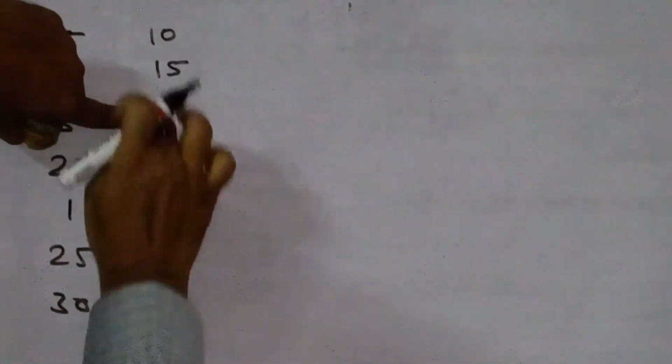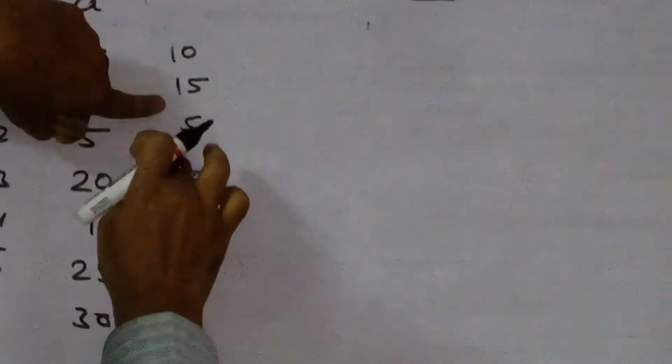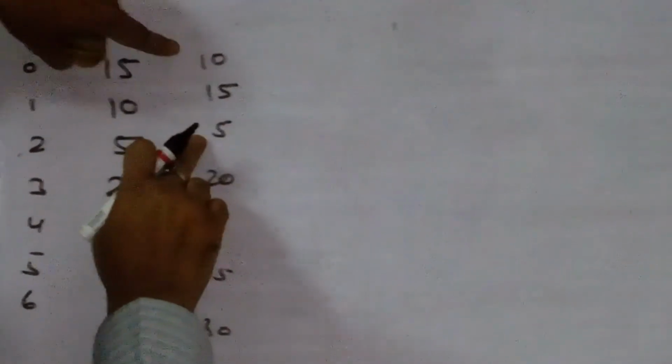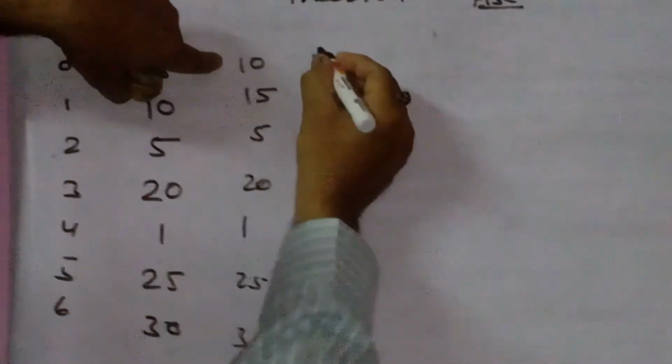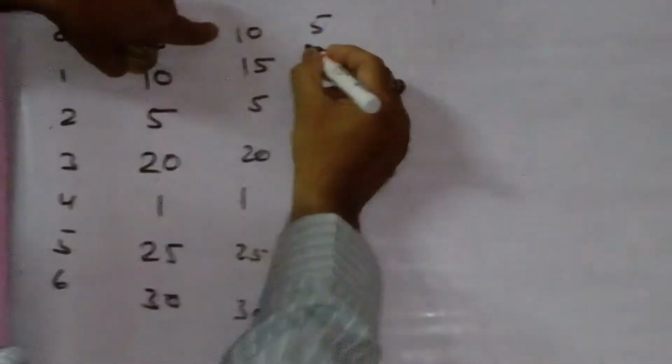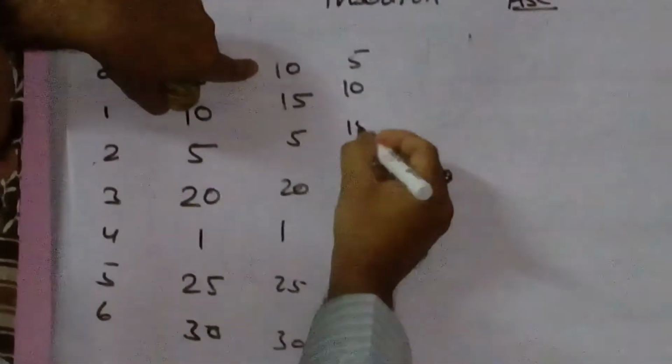Now in the next iteration it moves from 15, the condition is false, the condition is true, and now it moves again. Here replacement will not be performed at comparison time, it will be performed when the comparison is performed at the beginning level. Now 5 and 10, the condition is true, then here 5 will replace 10 and 10 will be here and 15 will be here. Next there will be no change.